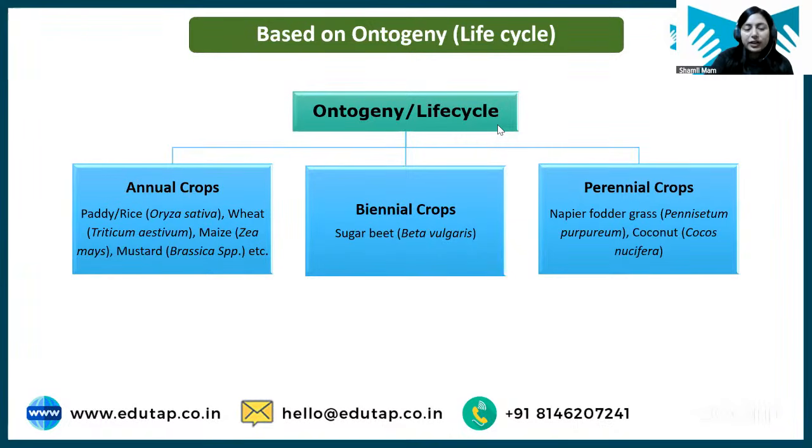Let's move ahead to the next classification, which is based on ontogeny, that is, life cycle. Students, based on ontogeny or life cycle, crops have been divided into three groups: annual, biennial, and perennial. Now, what is this ontogeny? First, we have to understand the life cycle of a crop. The life cycle of a crop starts with a seed. We sow this seed, and this seed will germinate and form root and shoot.